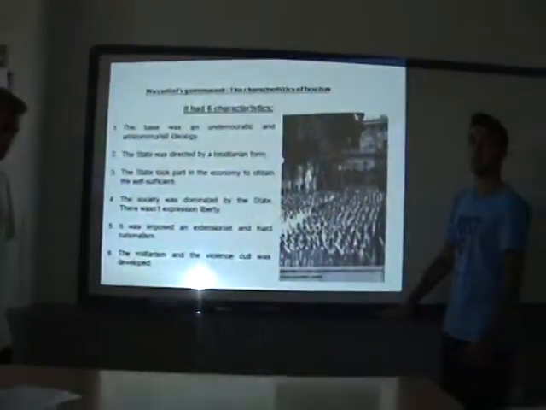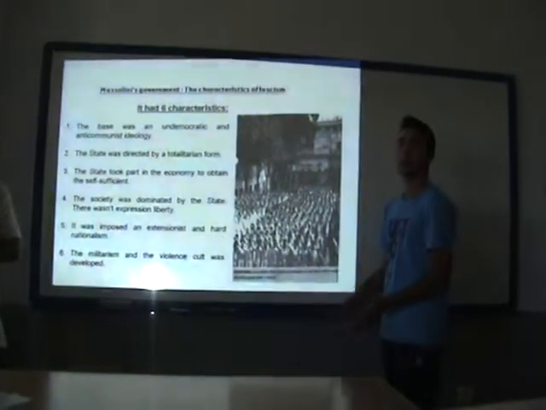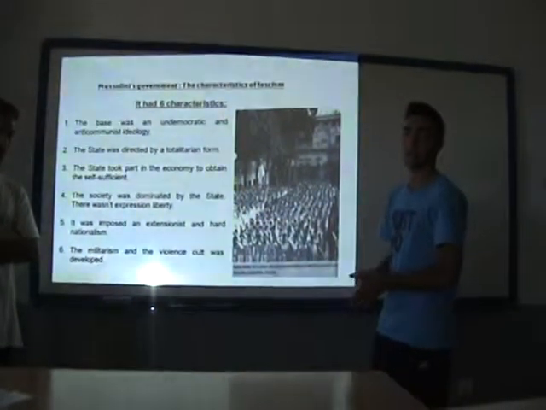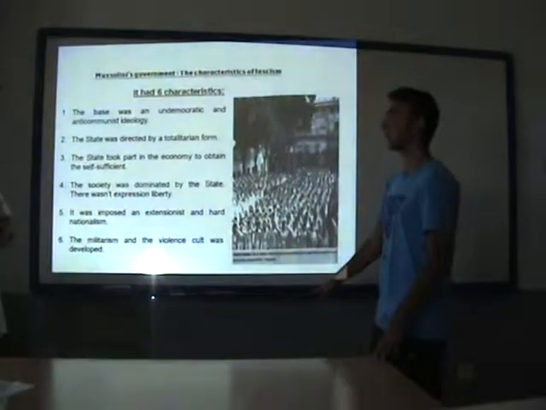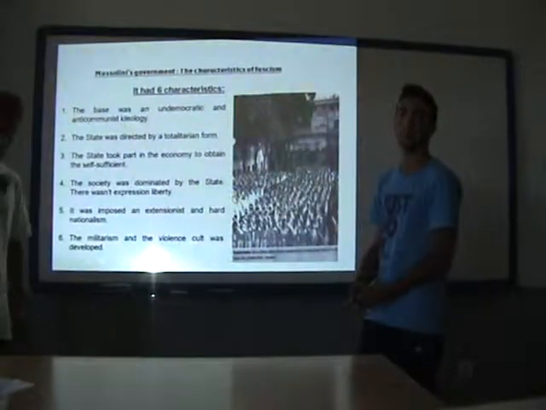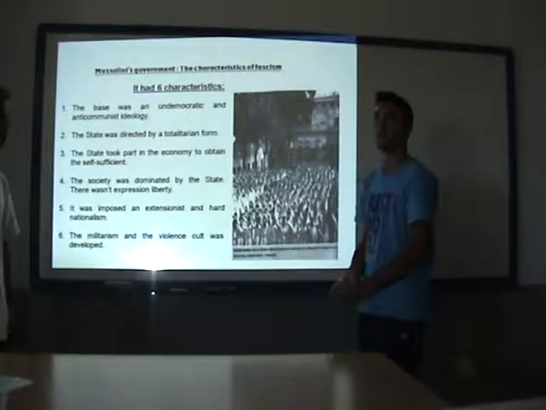Okay, in this point we are going to explain Mussolini's government, some characteristics about the fascism of his government. So mainly it has 6 characteristics, which are the next. Okay, the first is that the base was an undemocratic and anti-communist ideology. It was the most important because it's the base of their thinking and their opinions.